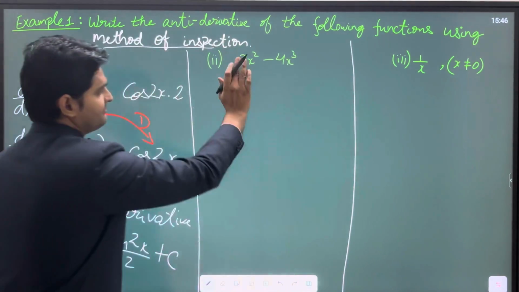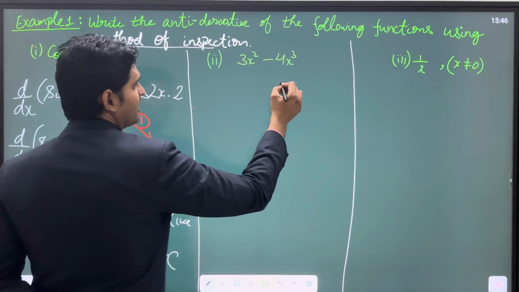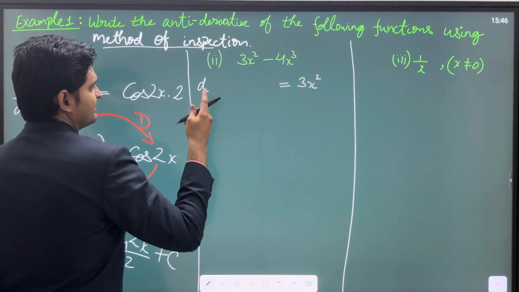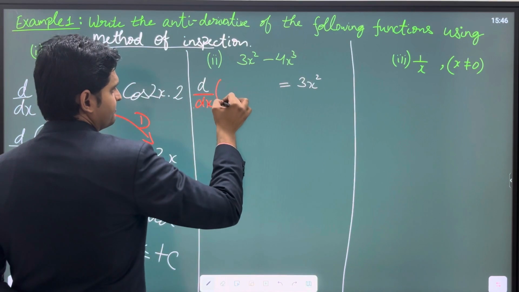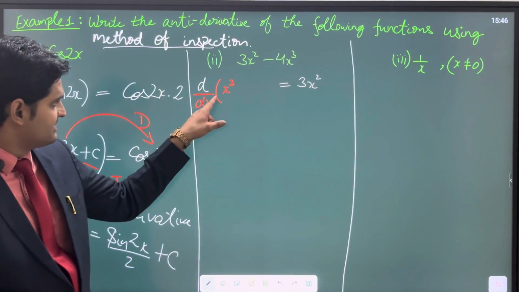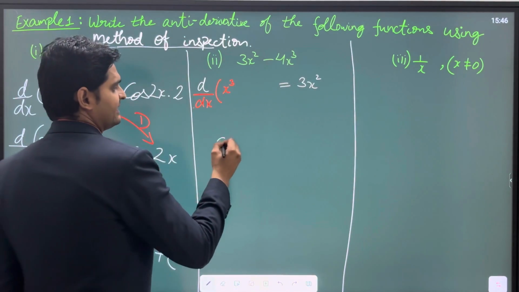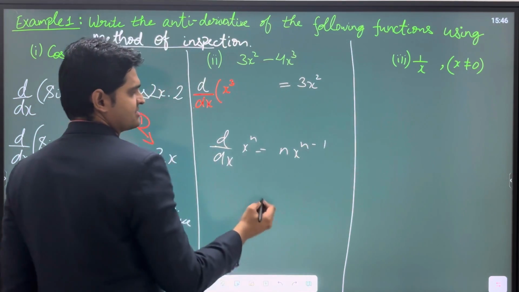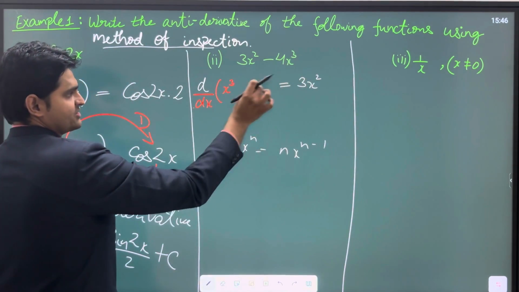Now, when you have to find the antiderivative of this function, again, you just have to think, okay, what will give me 3x square? Like the differentiation of which function will give me 3x square. Then you think, okay, maybe I have x cube. Just try to think that yes, will the differentiation of x cube give you this? Then you say yes. Why? Because we know the derivative of x to the power n is n x to the power n minus 1. We already know this. So your n is 3. So 3x to the power 3 minus 1, that is 2. So you understand that yes, the derivative of x cube will give me this.